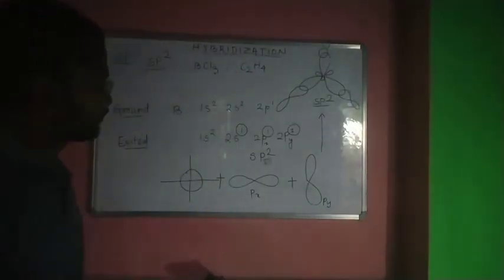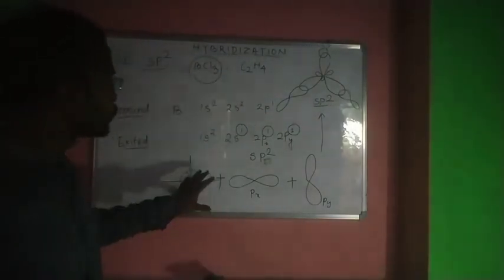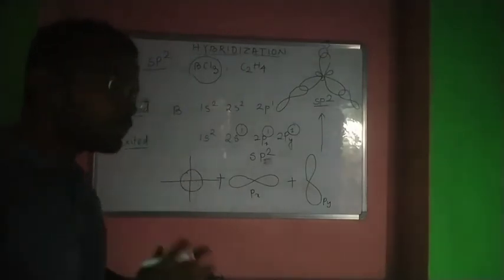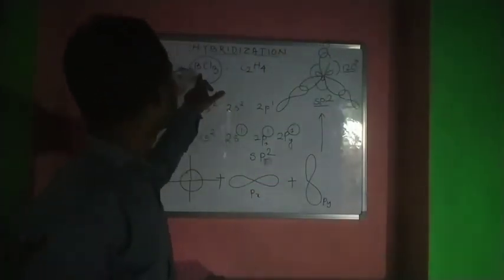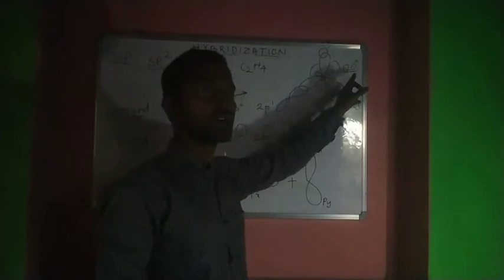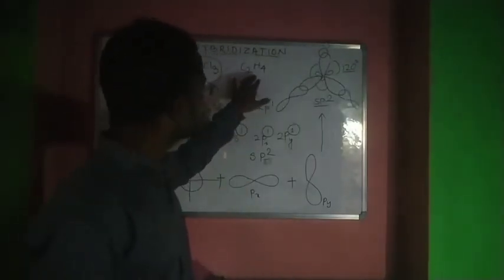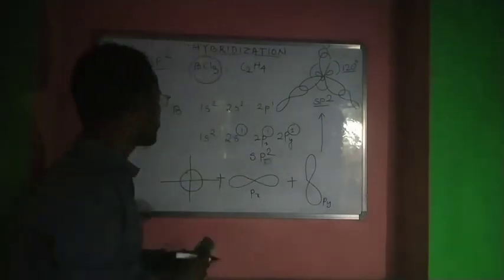Now the bond angle. To have minimum repulsion between them, they are completely planar, along the plane, and the bond angle is 120 degrees. The structure of the BCl3 molecule is completely planar, and the bond angle between the bond pairs is 120 degrees. Right? Now if we go into the C2H4 molecule, that will be interesting.